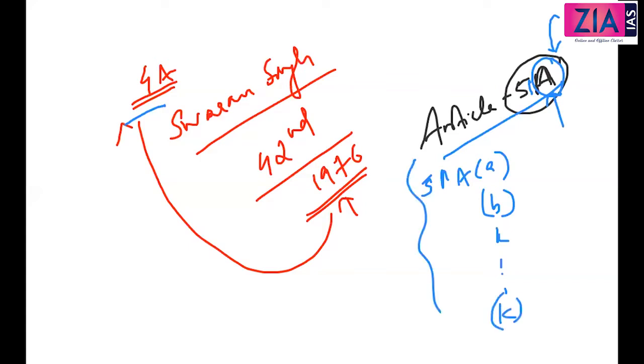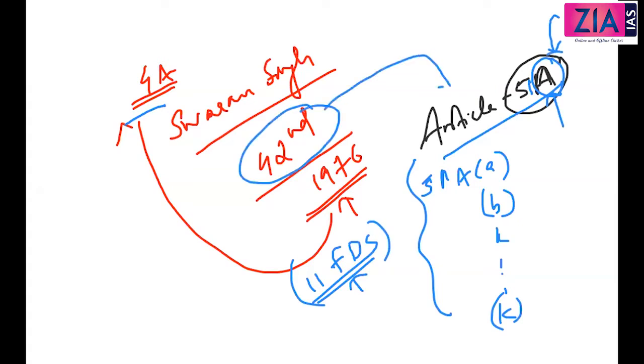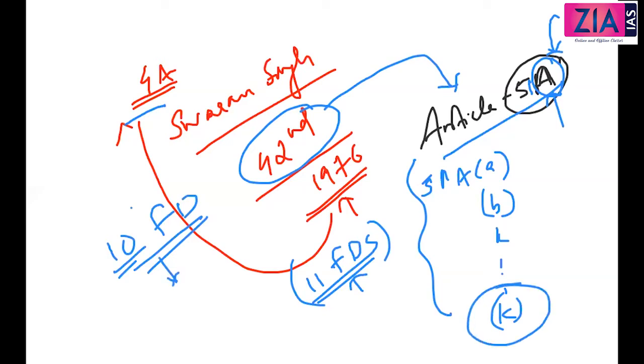Okay, so total how many are there? 11 fundamental duties are there. All these are very important, and you need to know all the 11. You don't want to mug it up like what you have seen in case of directive principles. You can use the logic and you can remember. Okay, but originally when the 42nd Amendment Act was passed, and when the Article 51A was added, it was only 10 fundamental duties at that time. Okay, so in which amendment the 11th one was added? Clause K of 51A was added later in the 86th Constitutional Amendment Act.